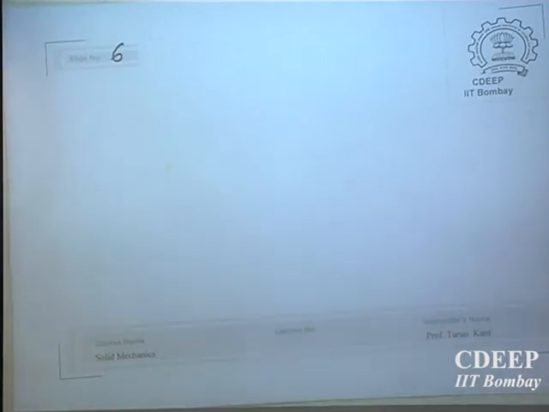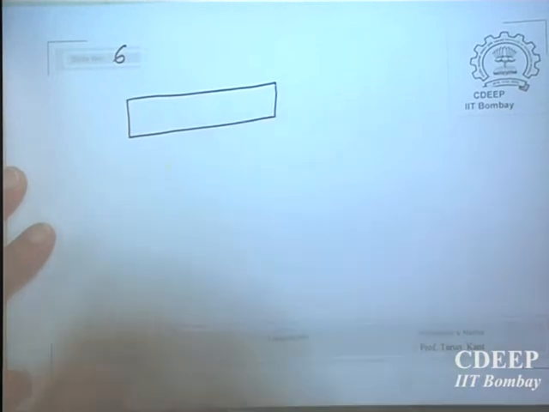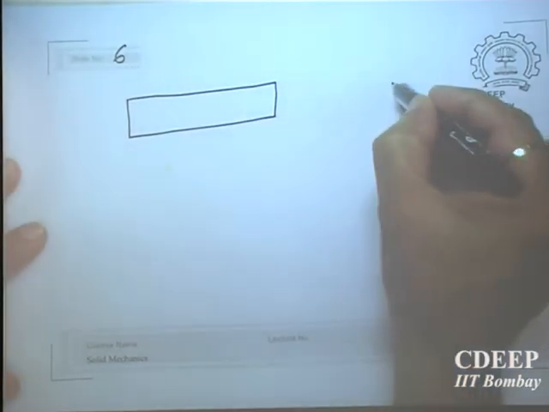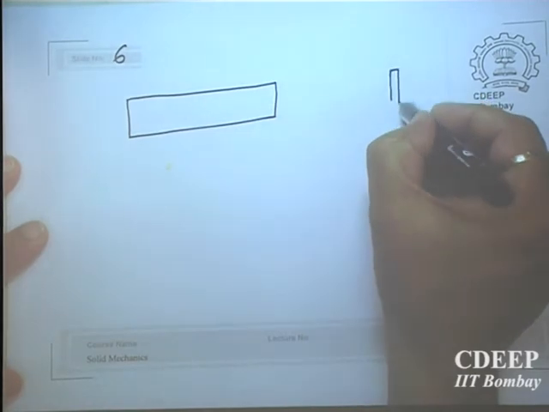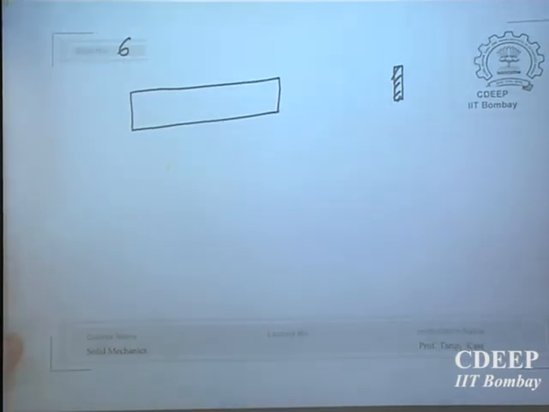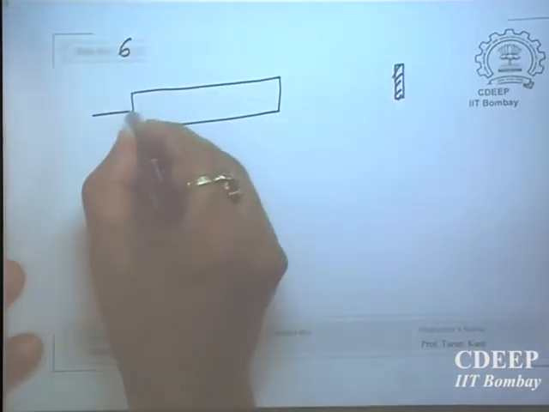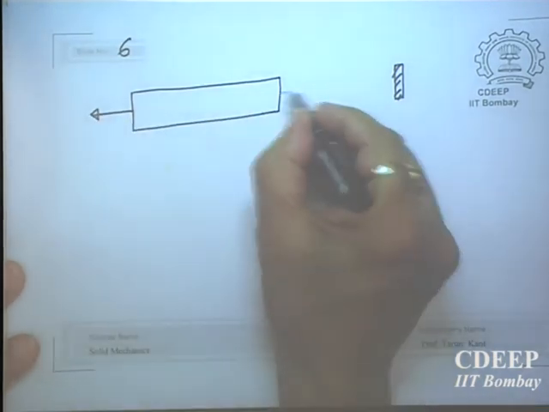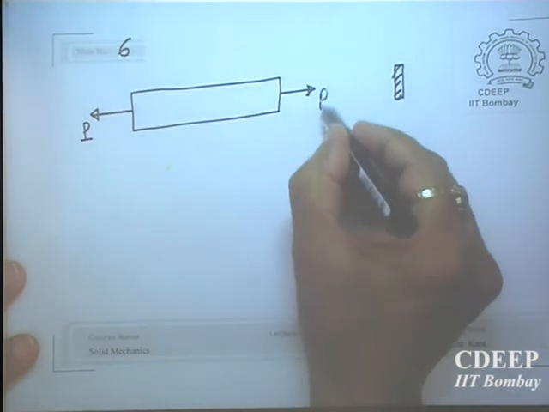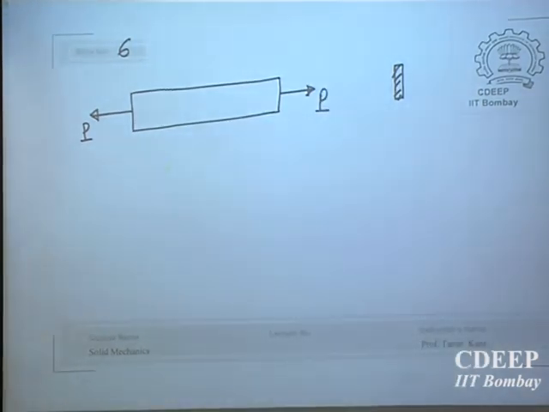Now, what about this? A simple problem, let us say there is a simple thin rod which is of rectangular cross section. The cross section of this rod is something like this. If you apply a tensile force here, P and P, this rod will be under tension.